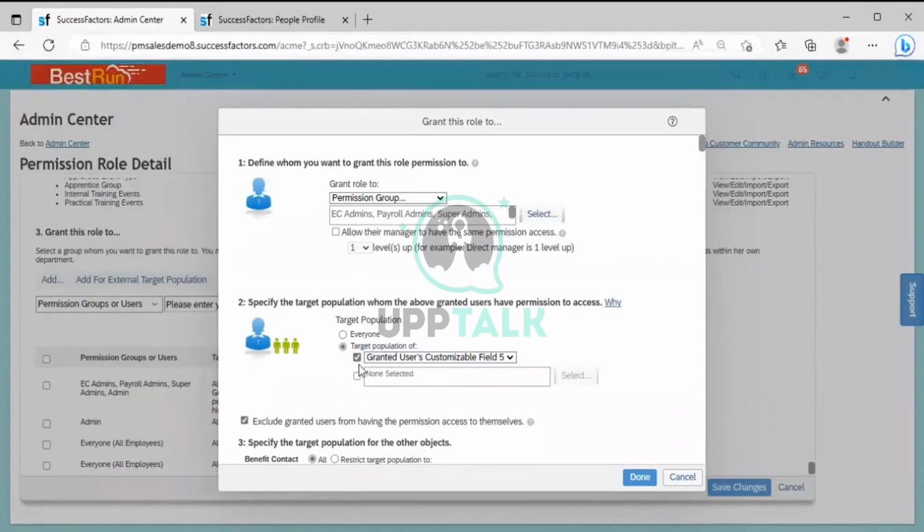If you are specifying a target population on the basis of department, division or location, then that applies. If you select everyone, then irrespective of any location or any department, these users from this group, who have been nominated to be given the permission role, can access all employees.